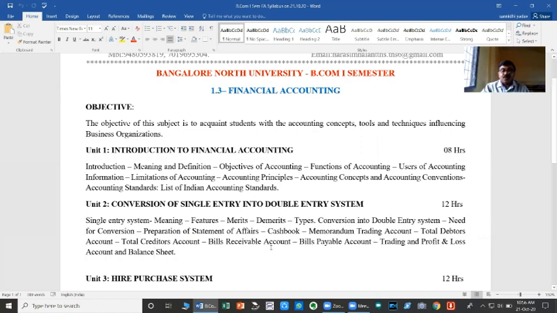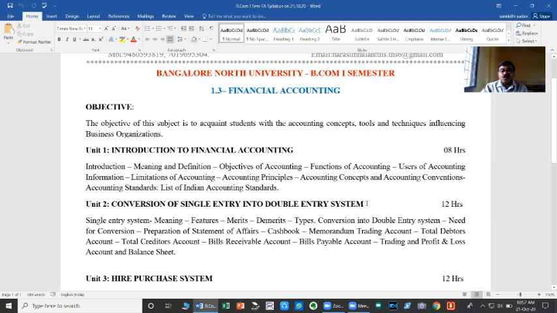So, what is the purpose of conversion of single entry into double entry? First of all, we need to prepare the statement of affairs, that is both the opening statement of affairs as well as the closing statement of affairs if it is required. In addition to that, there is a need for preparation of the cash book, memorandum trading account, total debtors account, total creditors account. In respect of the debtors, connected is bills receivable account. To the creditors, the connected is bills payable account. After the preparation of these preliminaries, finally we are going to prepare the trading and P&L account as well as the balance sheet. That is the subject what we are going to learn under the second unit called conversion of single entry into double entry system.